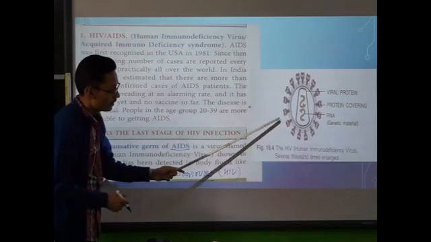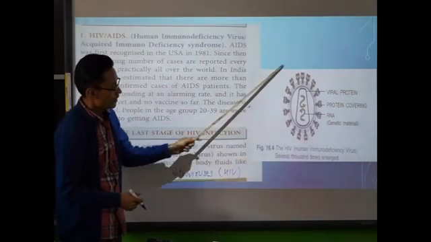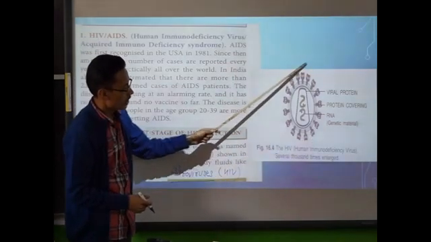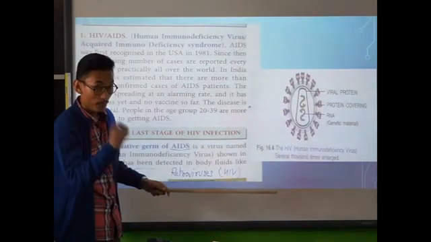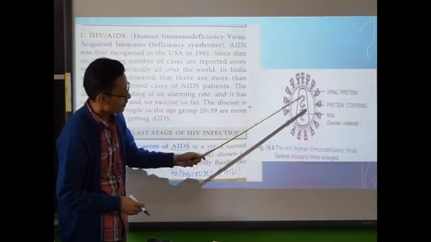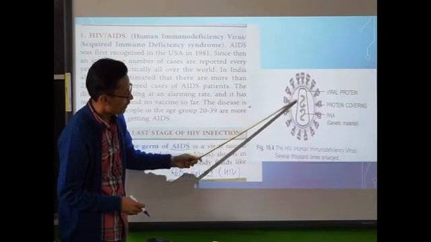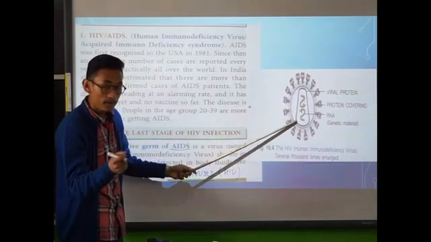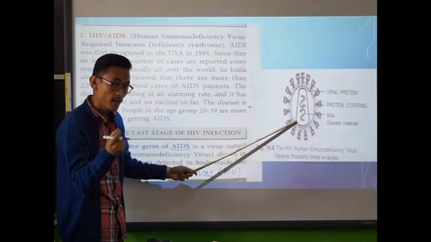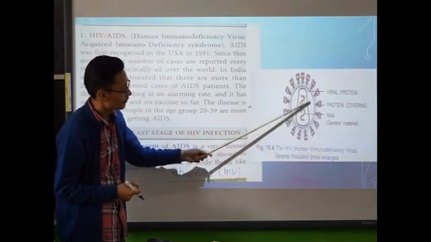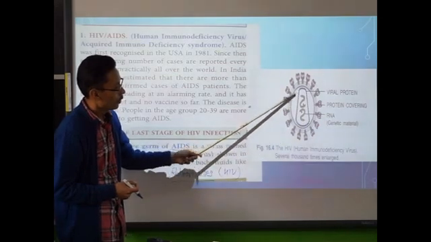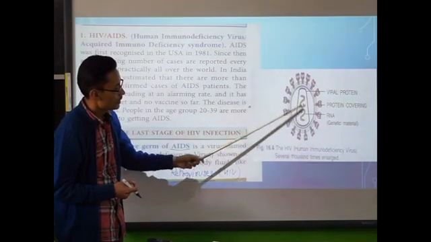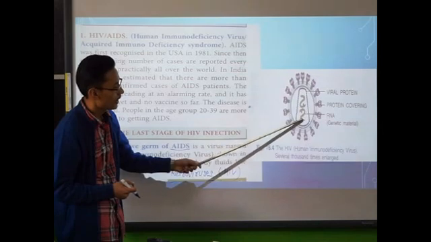And here you can see the schematic diagram of HIV, which causes AIDS. You have to practice the diagram. So you can see the viral protein coat over here. I mentioned that viruses are simply made up of RNA and protein. So this is the viral protein of the virus, and this one is the RNA.